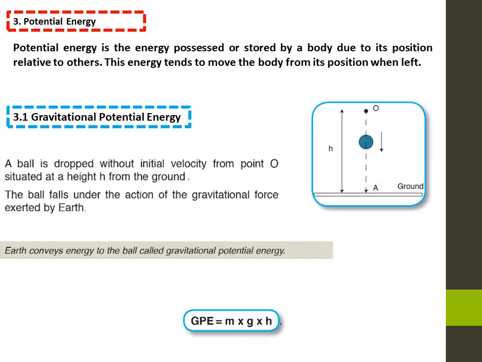The gravitational potential energy GPE of a body of mass m is the energy it possesses due to altitude h with respect to the ground. GPE is equal to m times g times h, where g is the gravitational acceleration, equal to 9.81 Newton per kilogram. In SI units, GPE is expressed in joule, m in kilogram, g in Newton per kilogram, and h in meter.